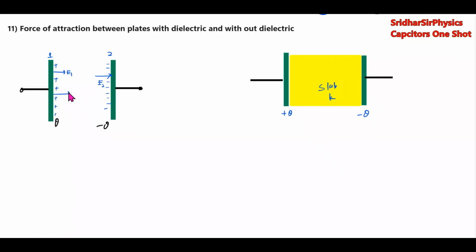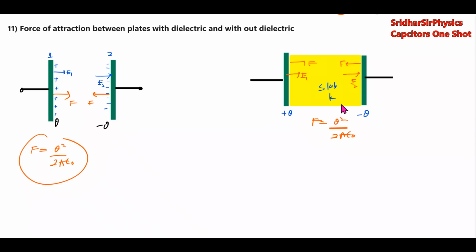This force of attraction we'll call F, equal to Q square by 2A epsilon naught. Then when a dielectric slab is introduced, what will happen to this force? The charge will remain the same, the electric field will remain the same, so the force of attraction also will remain the same: Q square by 2 epsilon naught A. With introduction of the slab, it will not change.